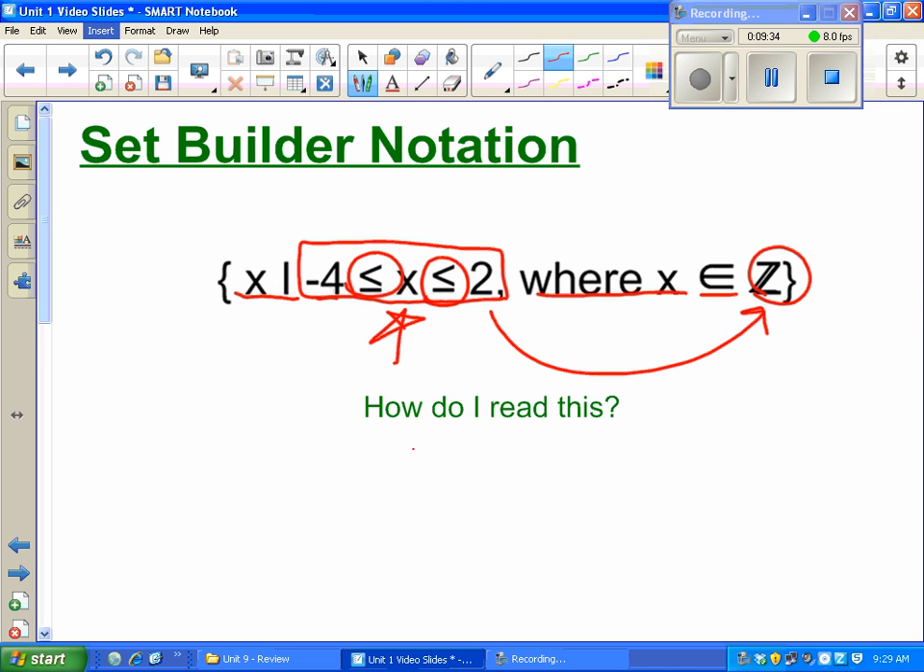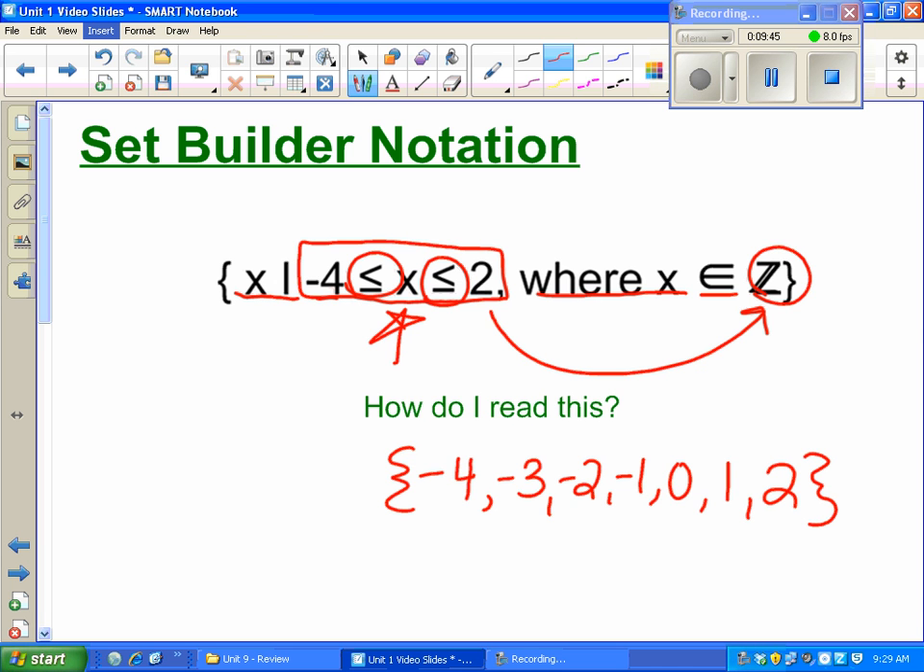So let's list this out. What numbers would these be in roster notation? Well, it would be -4, -3, -2, -1, 0, 1, up to and including 2. They're all integers. They're positive or negative whole numbers and 0. If I wanted to write this in interval notation, I would include -4 and I would include 2.